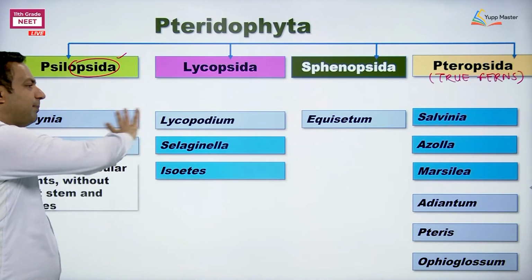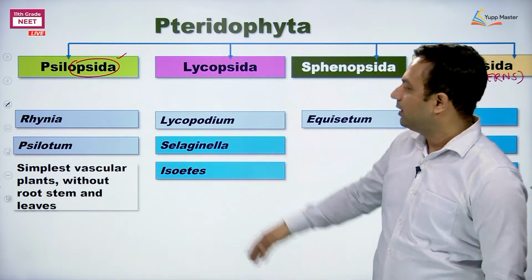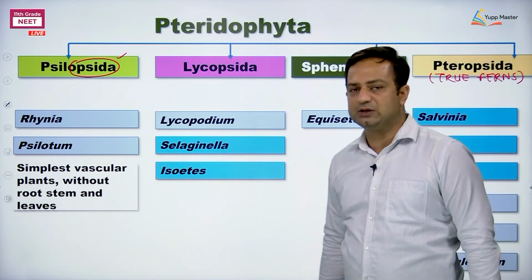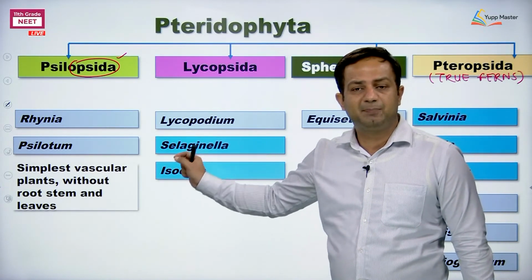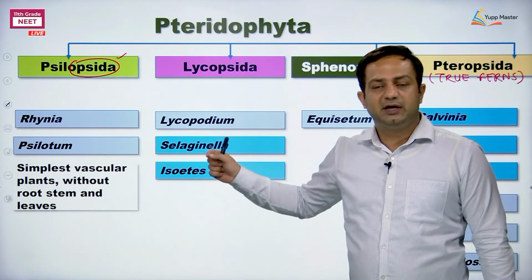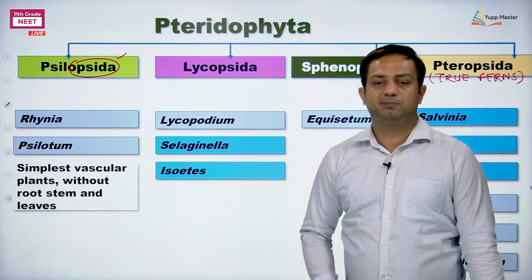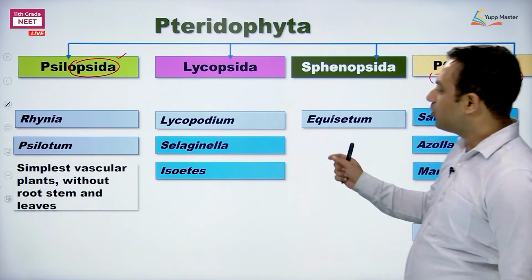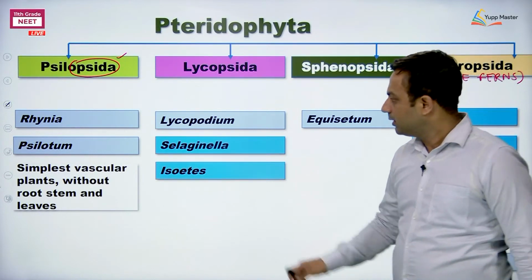Okay, fine. About these classes, what is the special thing? The first, about Psilopsida. Members mentioned are Rhynia and Psilotum. But the most important thing is they are considered to be the simplest vascular plants. They don't have differentiated root, stem, leaves, but they have vascular tissue. Interesting.